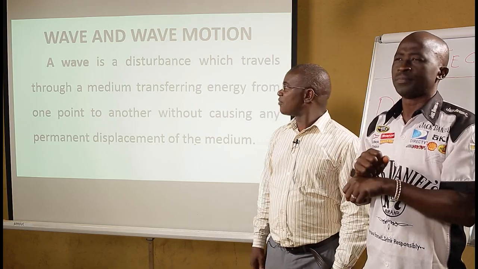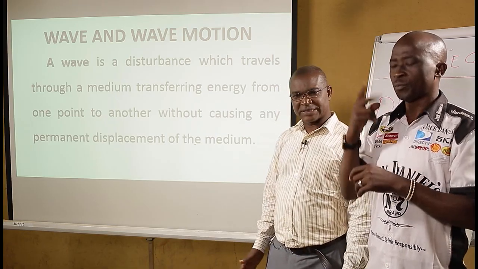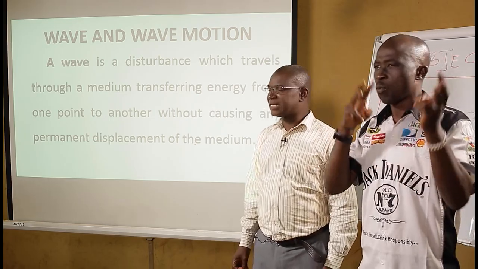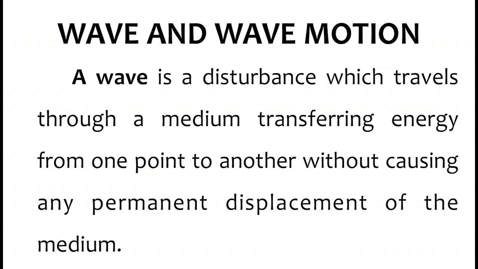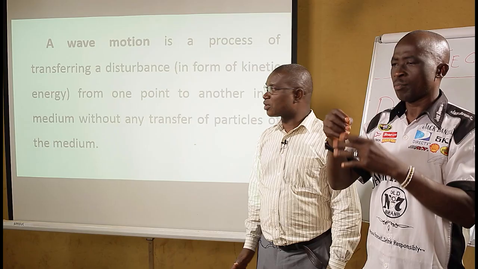On the first outline, wave and wave motion, we look at what is a wave. A wave is a disturbance that carries or travels through a medium, transferring energy from one point to another in that medium without causing any permanent displacement of the medium or of the particles of the medium. And that is why we are talking about wave.